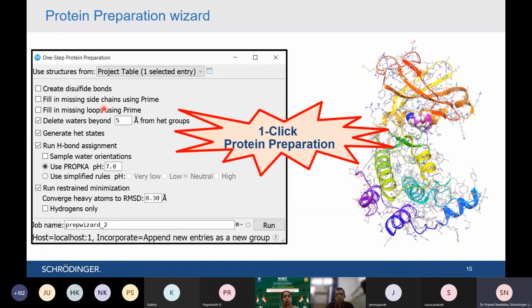For example, if there are missing amino acid residues, missing loops, missing atoms, addition of hydrogen, disulfide bonds, treatment of water, optimization of hydrogen bonding network, and energy minimization, everything is taken care of by this single one-step protein preparation panel. You just need to load your protein structure, open the protein preparation wizard panel and hit the run button. In just a single click, it goes through all the options one by one in the background, and gives you the final refined protein structure as an output. And that protein structure you can use for the molecular dynamics simulations.